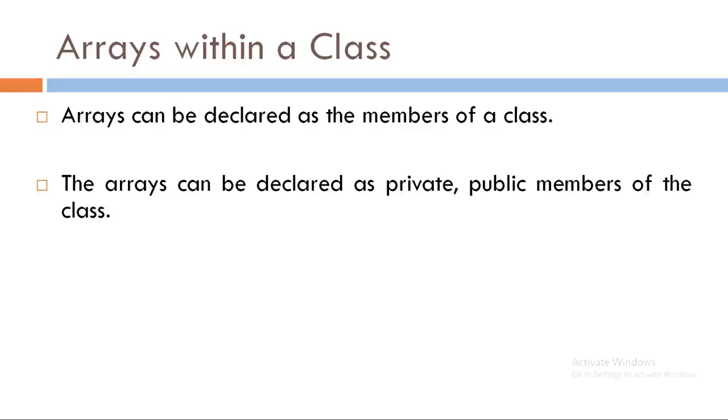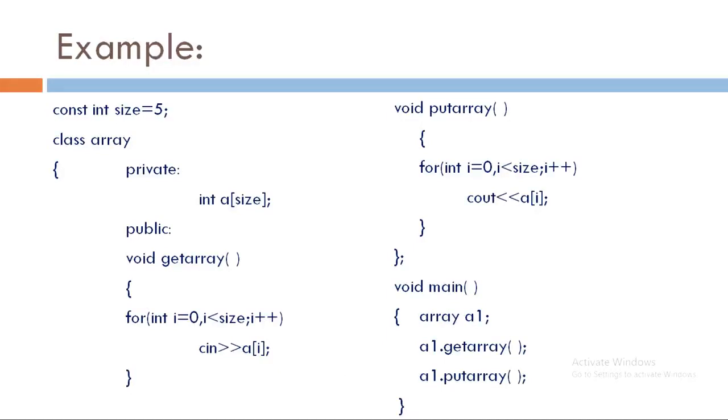The arrays can be declared as public or private members of a class. Let's see the example here. Once again, class array is taken as an example, and const int size = 5: we have declared one integer variable size with value 5 which is constant, and that is used as the size of array A. See, here we have declared int A as the array of integer elements in our